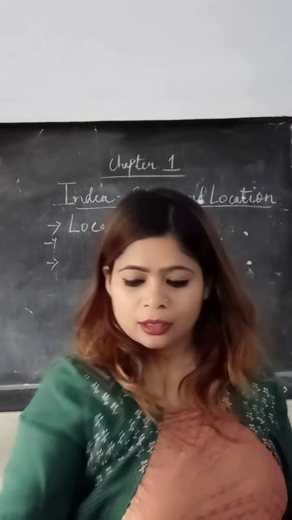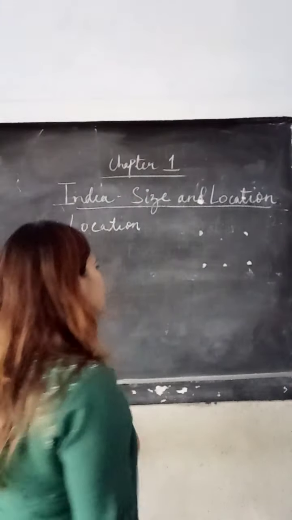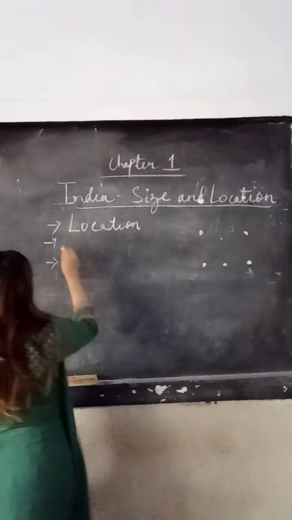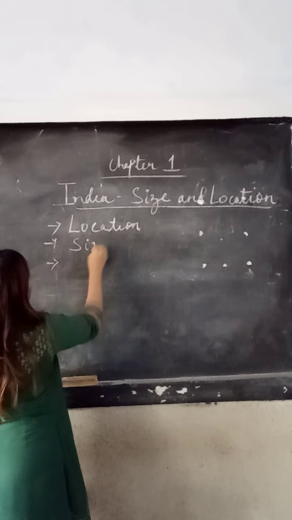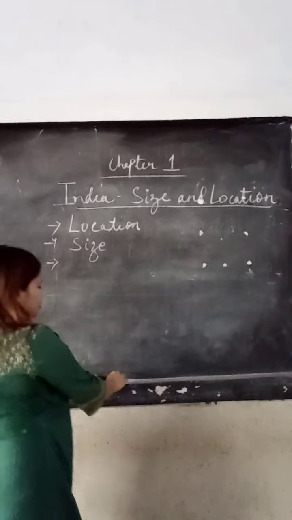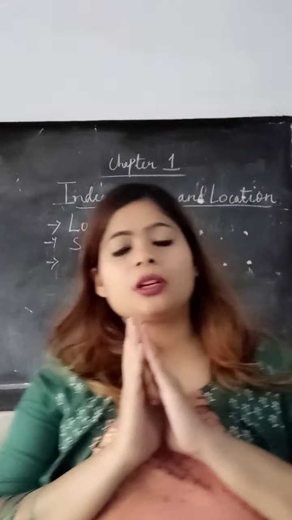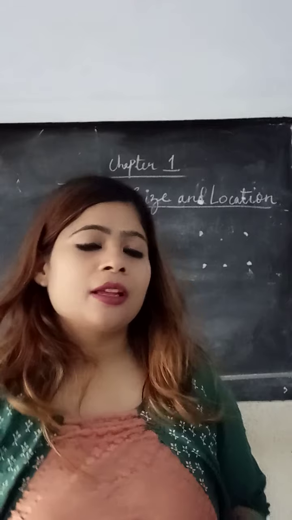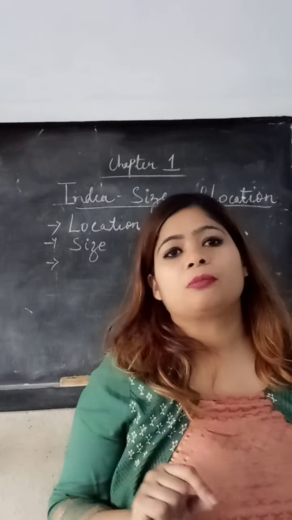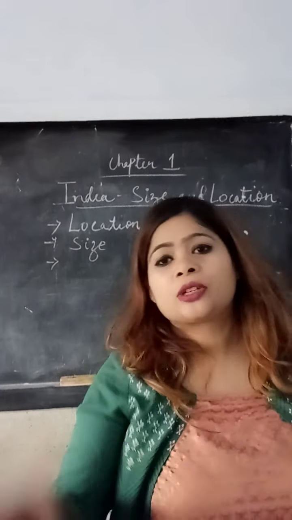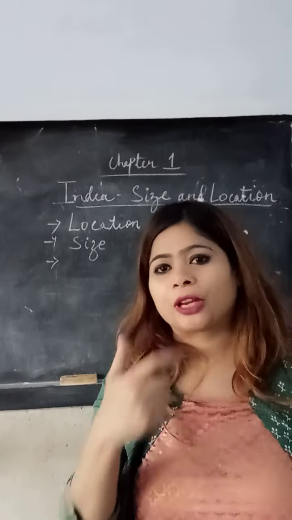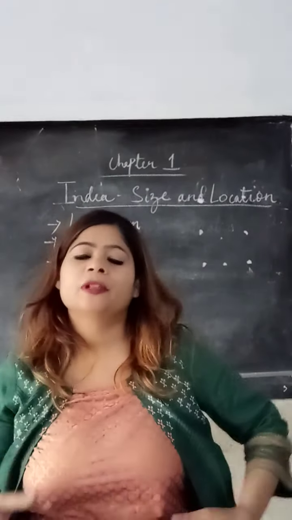Now let us see the second point of the chapter, which is the size of our country, India. The total area of India is 3.28 million square kilometers. You need to learn this because it is frequently asked in multiple choice questions.